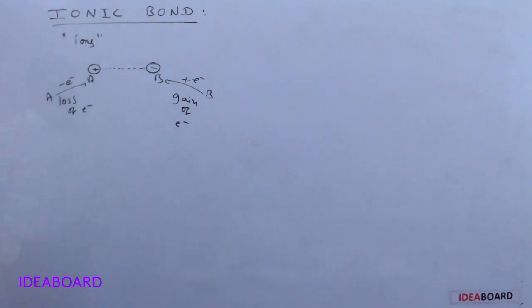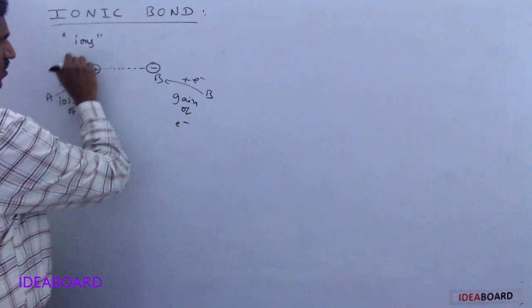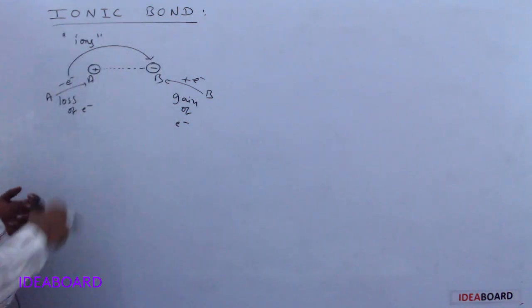So a cation and an anion are formed by the loss or gain of electrons. Simply, this one is losing the electron and this one is taking that electron, so a transfer of electron occurs.